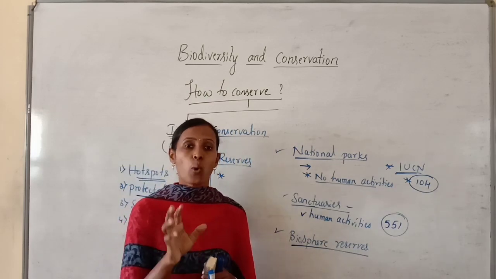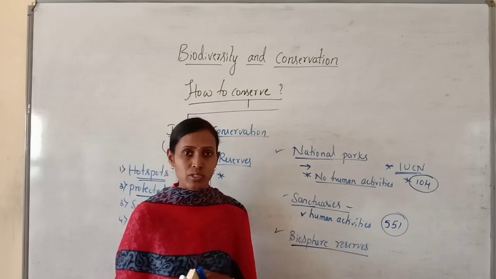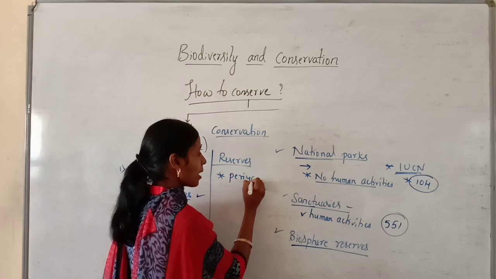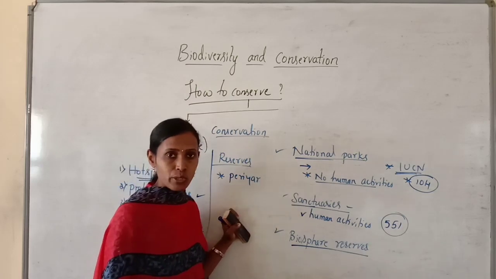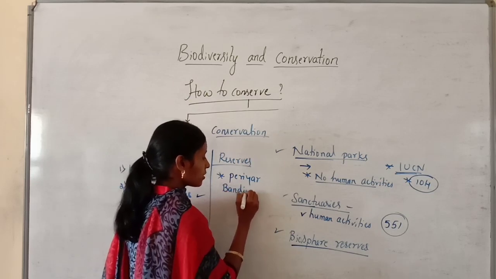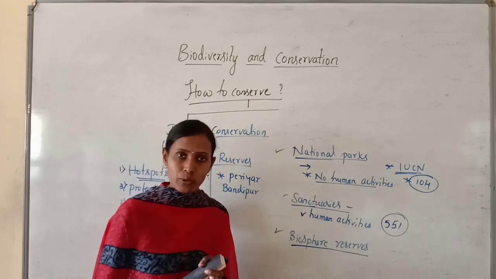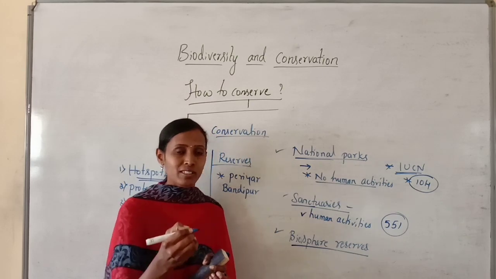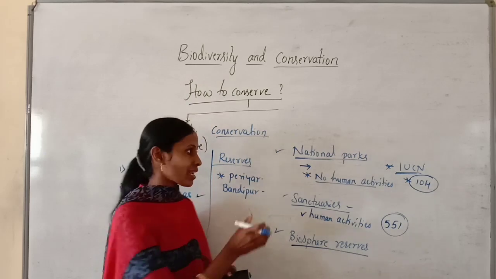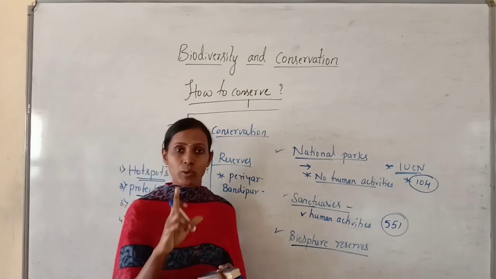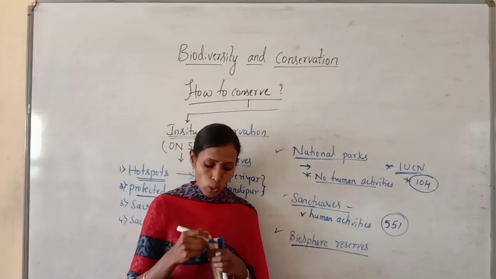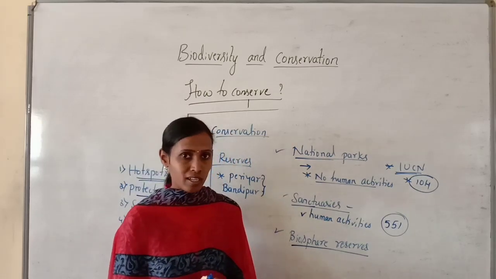For example, in Kerala there is the Periyar Tiger Reserve, and the Bandipur Tiger Reserve in Karnataka. The name itself says that in these two places only the tigers are conserved. So the reserve is meant for conserving one or two threatened species.